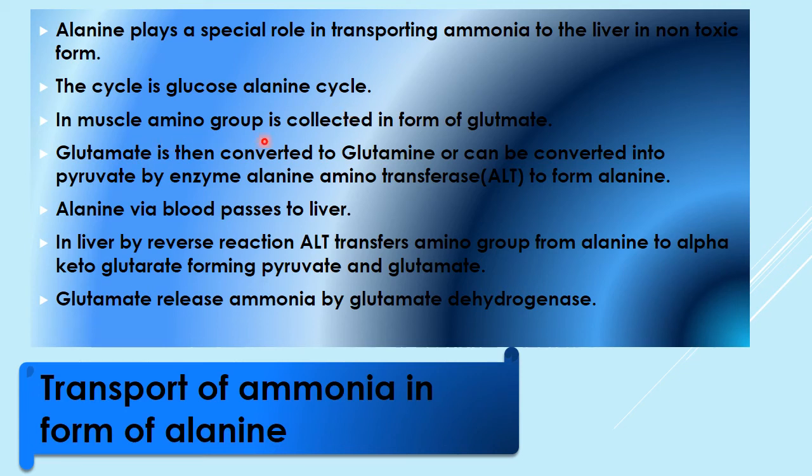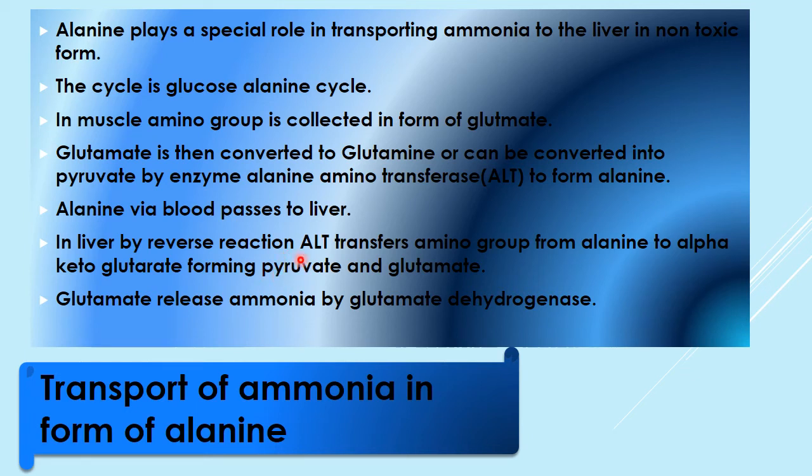In muscle, this amino group is collected in the form of glutamate. This glutamate is then converted to glutamine, or can be converted to pyruvate by the enzyme alanine aminotransferase to form alanine. Alanine then passes to the liver via blood.